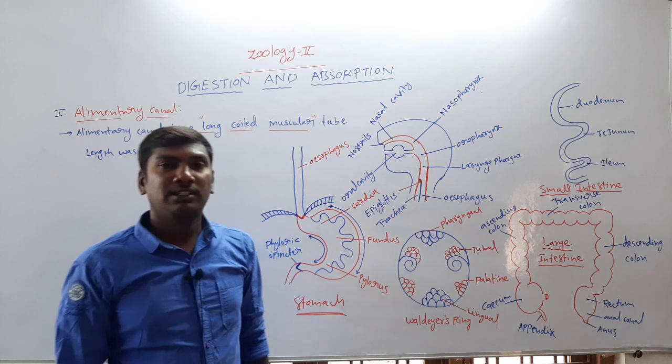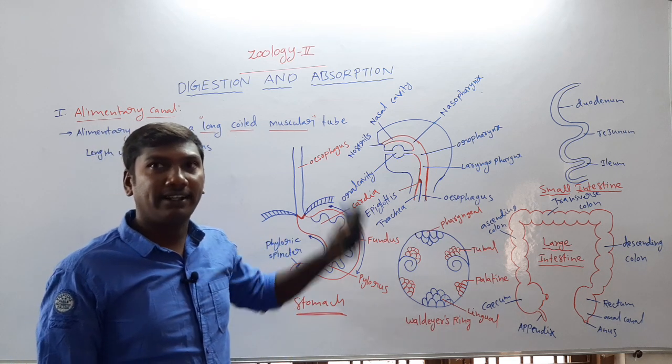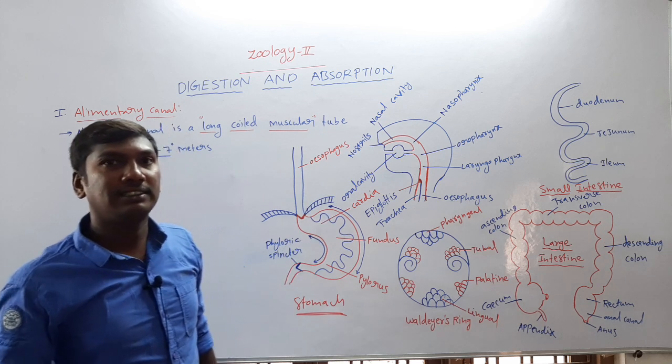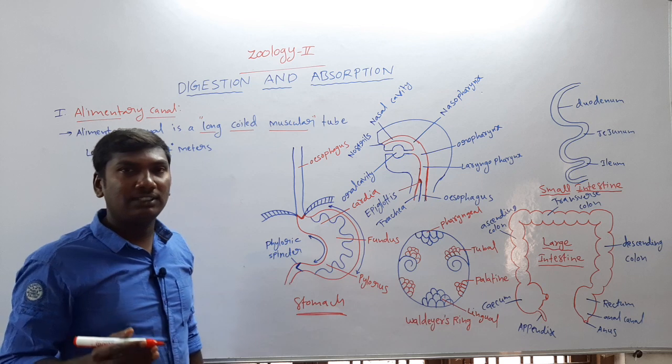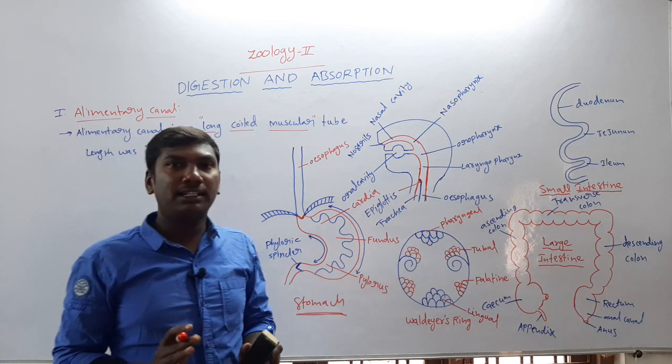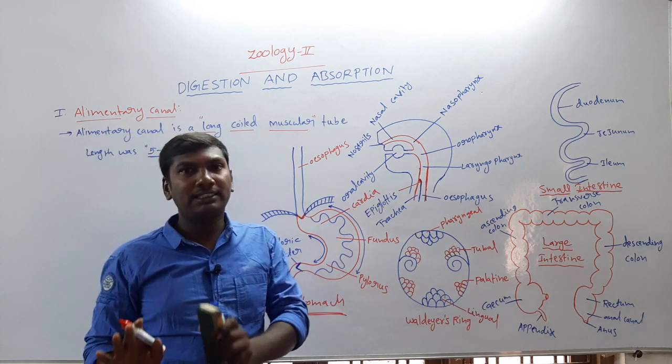Good morning, students. Next class, first one: digestion and absorption. Introduction is completed. Next one, the human digestive system consists of the alimentary canal and associated digestive glands.